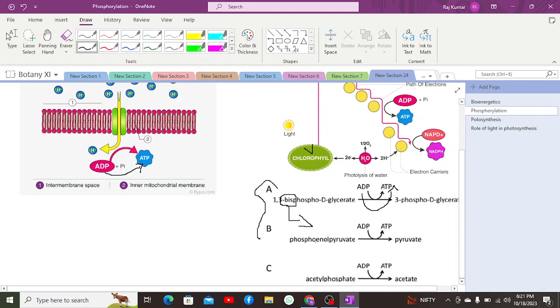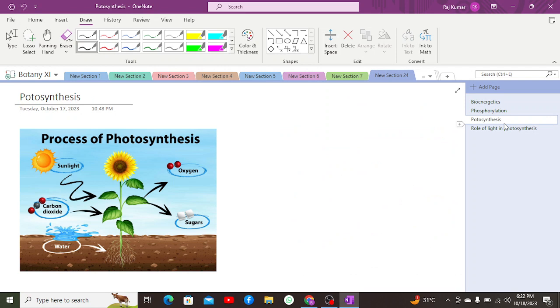Similarly, phosphoenolpyruvate has its phosphate group removed, due to which it becomes pyruvate, and ADP becomes ATP. Then acetyl phosphate is converted into acetate by releasing the phosphate group, which again forms ATP from ADP by the removal of the phosphate group from acetyl phosphate. Photosynthesis. Coming to the next topic, photo refers to light, photon.